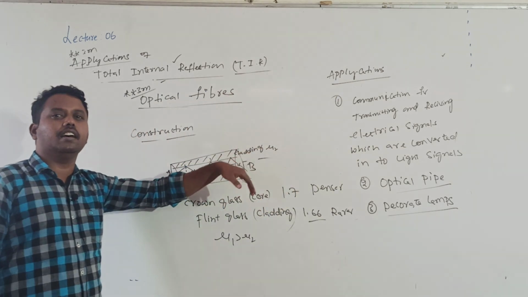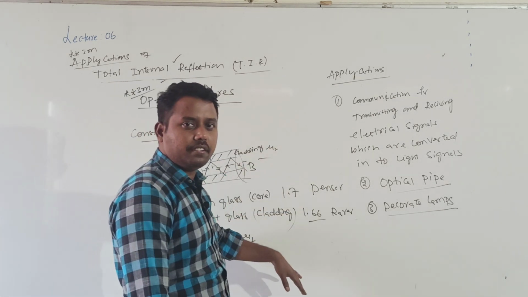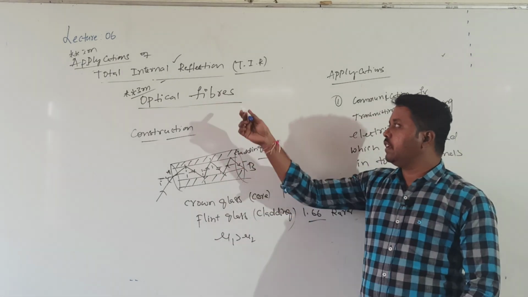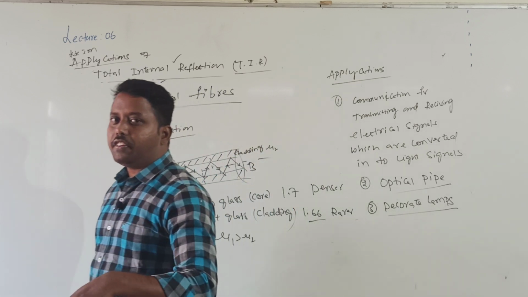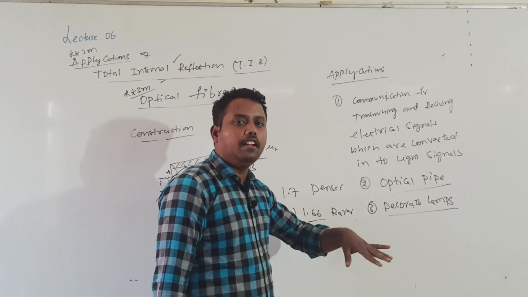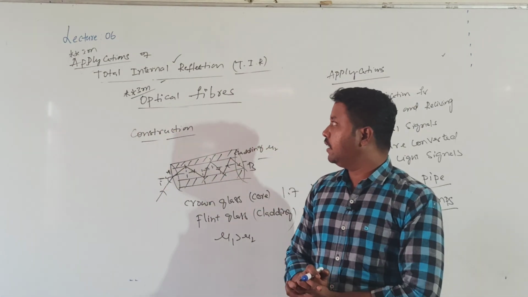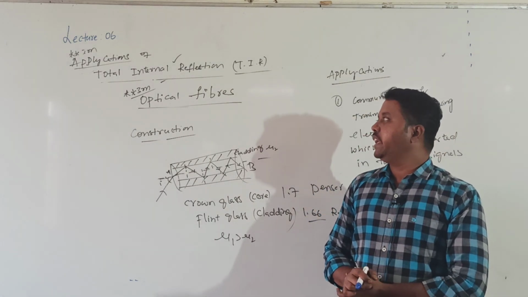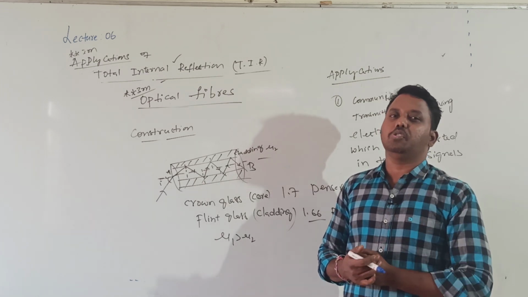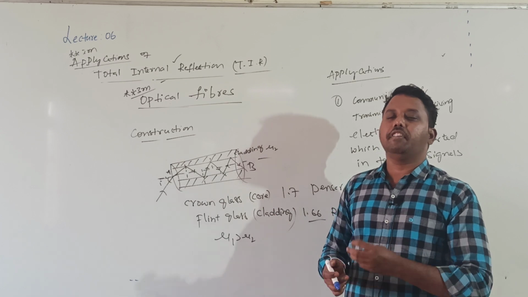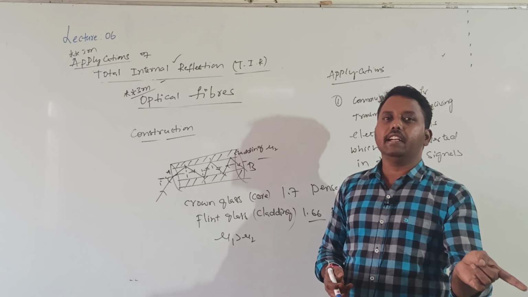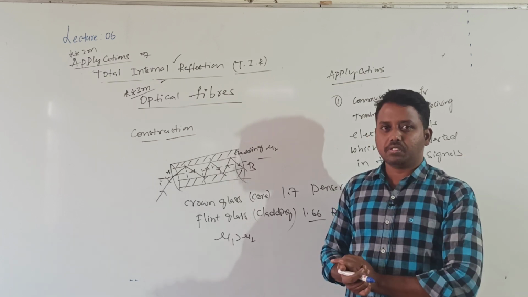So these are some applications of optical fibers, and this is regarding the applications of total internal reflection. Total internal reflection is a phenomenon where, when light travels from an optically denser to a rarer medium, the light will completely reflect back into the same medium when the angle of incidence is greater than the critical angle. Understood? So in today's class we have discussed: for a 1 mark question, the TIR definition; the condition for TIR, that is for a 2 marks question; construction and working of optical fiber and applications of optical fiber, 3 marks questions; and the relation between the critical angle and the refractive index, that is for a 3 marks question.